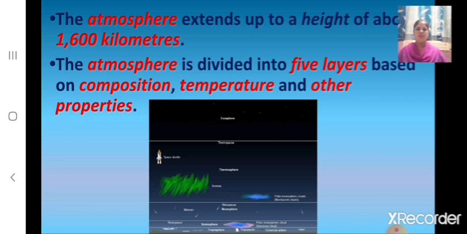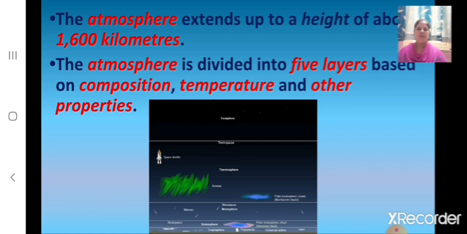So children, can you tell what is the height of the atmosphere? The atmosphere extends up to a height of about 1600 kilometers. Children, here you can see in the diagram. And in how many layers is it divided? The atmosphere is divided into 5 layers. And what is it based on? It is based on composition, temperature and other properties.